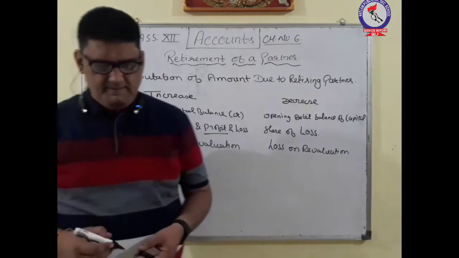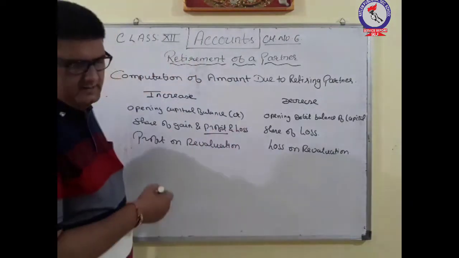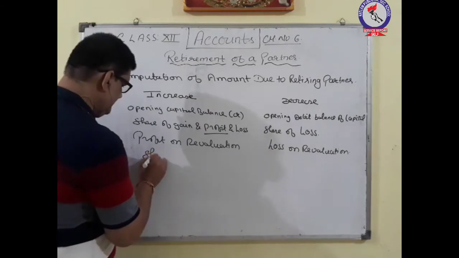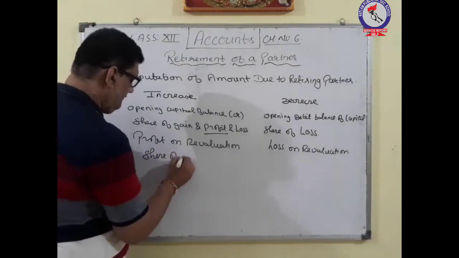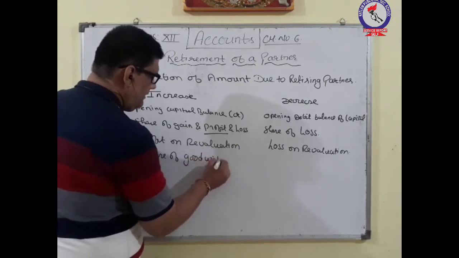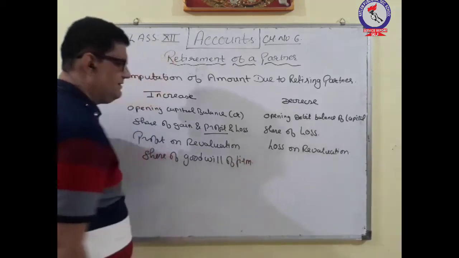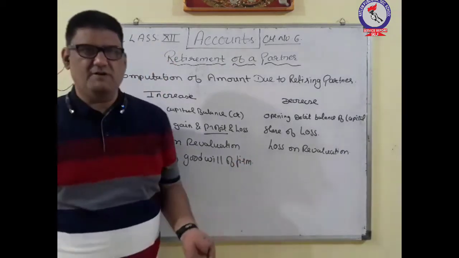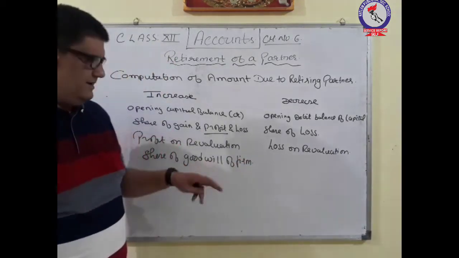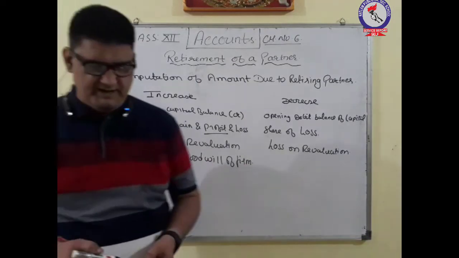Okay, then share of the goodwill of the firm. Okay, it will increase. Share of goodwill of firm. Whatever is the firm's revalued goodwill and whatever is the share of the outgoing or the retiring partner, it will be given to that partner, so his amount will increase.